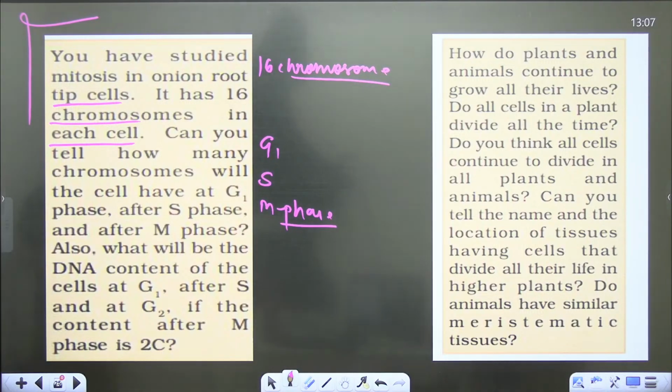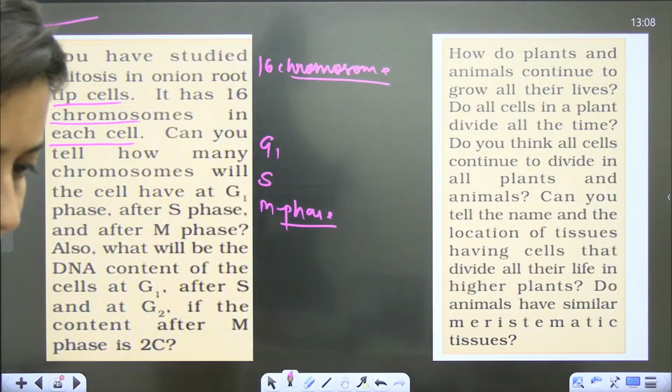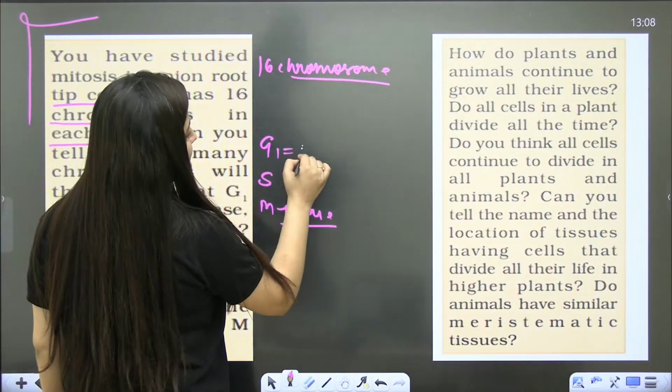Yes, students? In G1 phase the chromosome number remains the same, so the chromosomes will be 16.